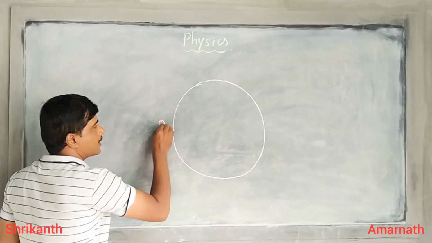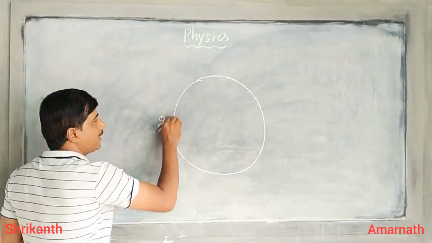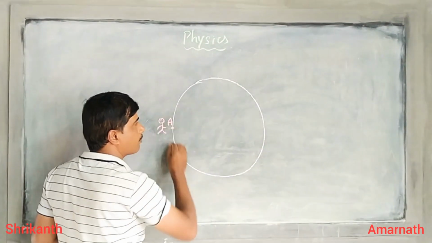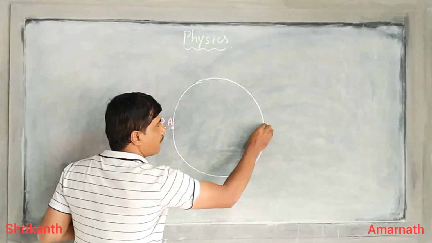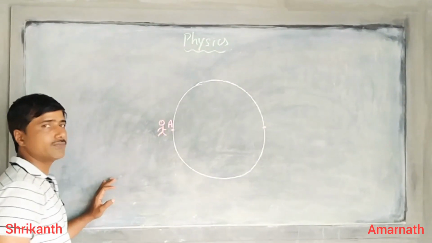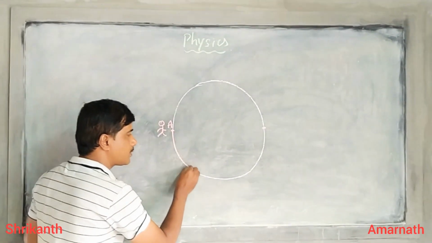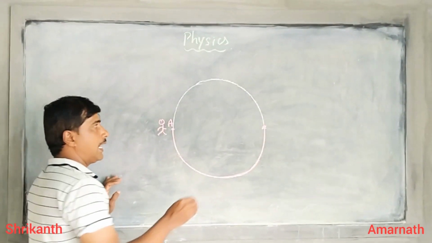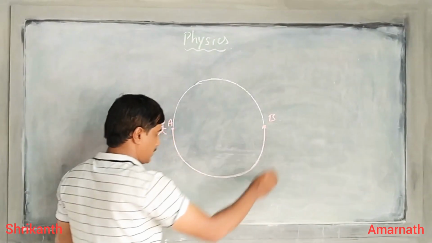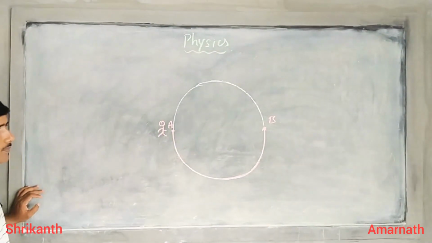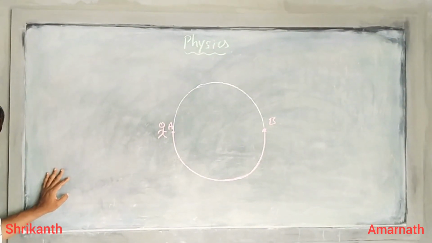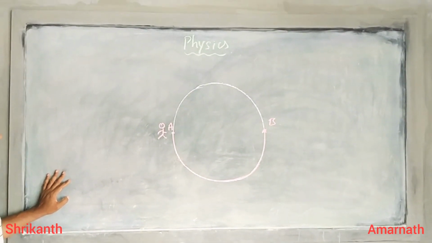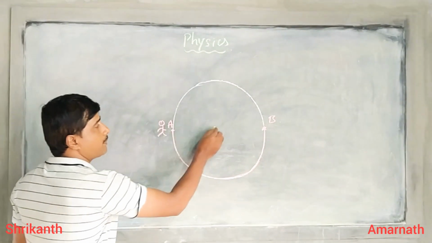If a person starts from the point A and walks along a circular path, covers half of the circle, only this part, and reaches the point B, can you tell me the distance traveled and displacement?